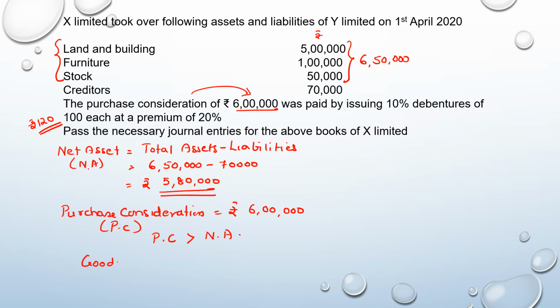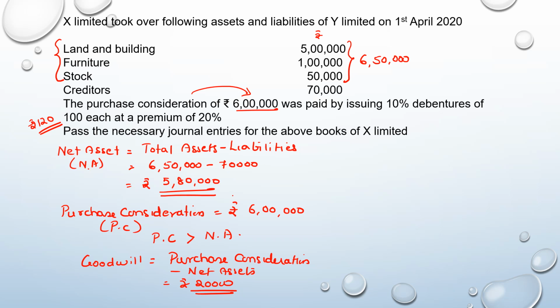So the formula, if you want, is goodwill is equal to the purchase consideration minus the net asset. So that comes to rupees 6 lakh minus 5 lakh 80, 20,000. This is the value of goodwill. Now, once this calculation is done, in the first journal entry, when you are recording the assets and liabilities, you would have to debit goodwill account with 20,000.